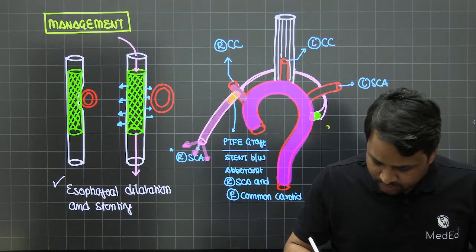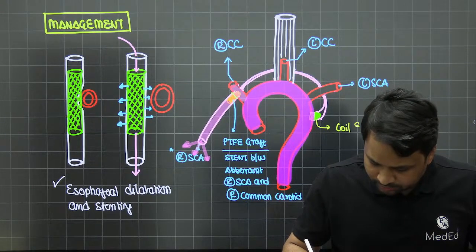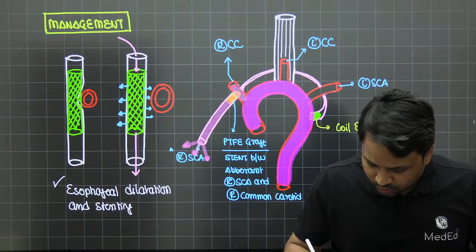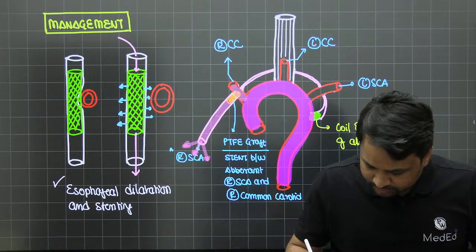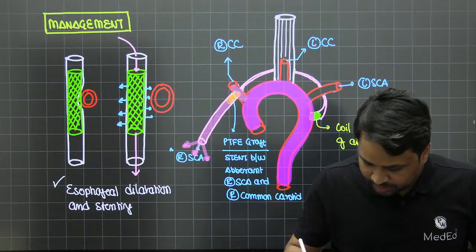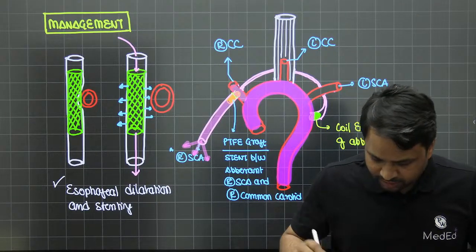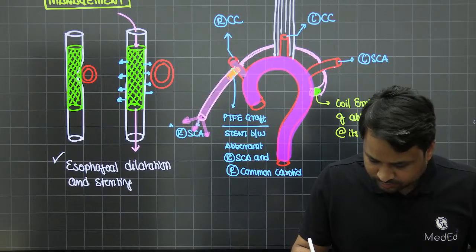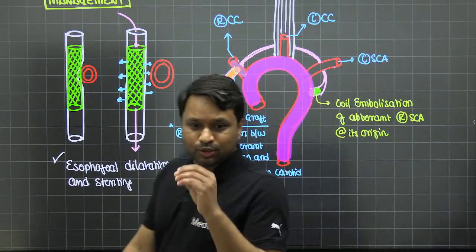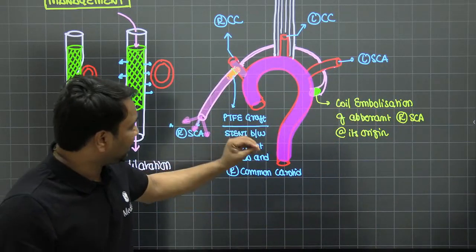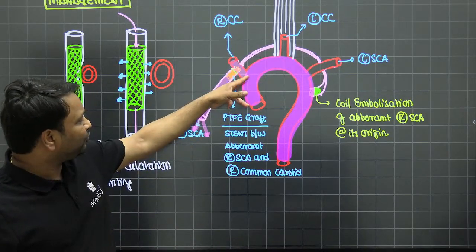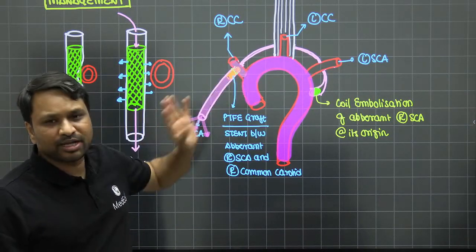What you have done is a coil embolization of the aberrant right subclavian artery at its origin, so that the blood does not flow. And once that happens, I've put a graft between these two areas so that I can now allow the blood to flow. And you can usually cut off this also.